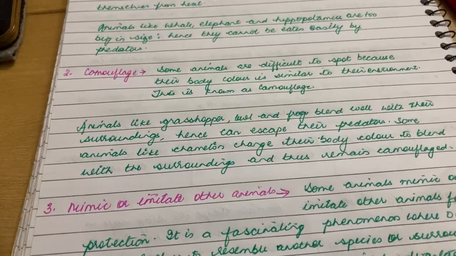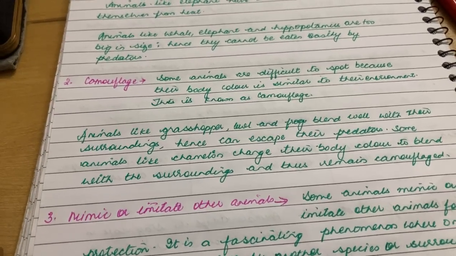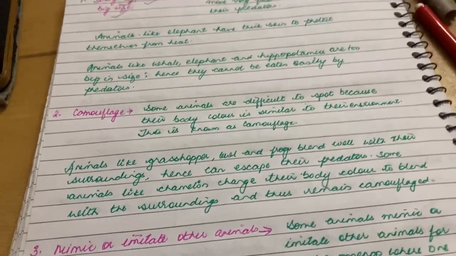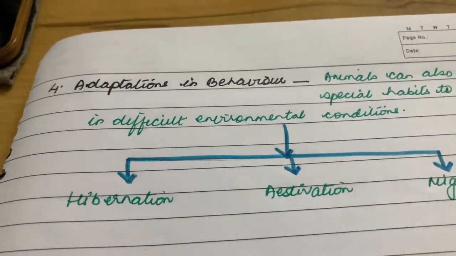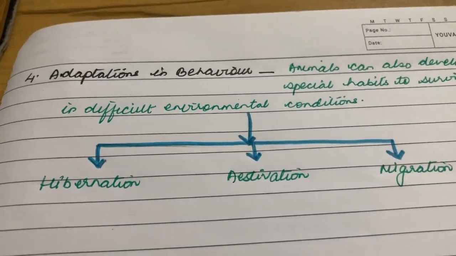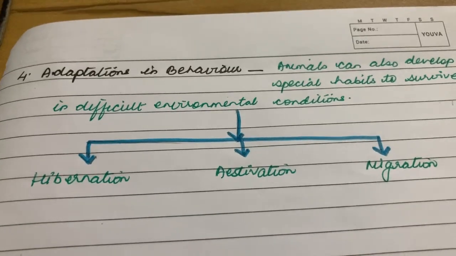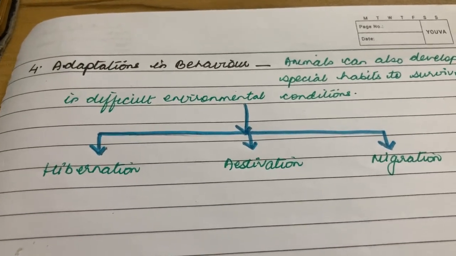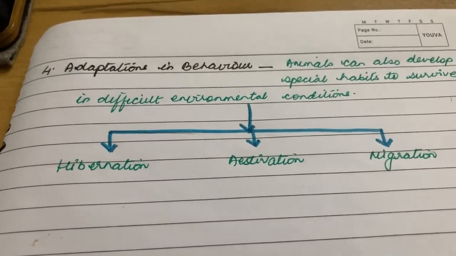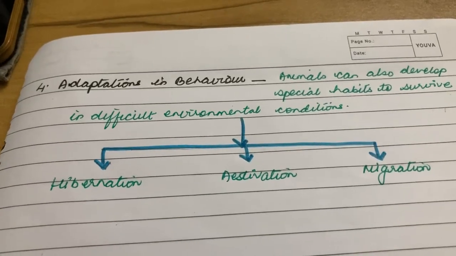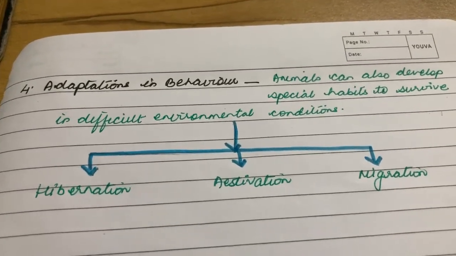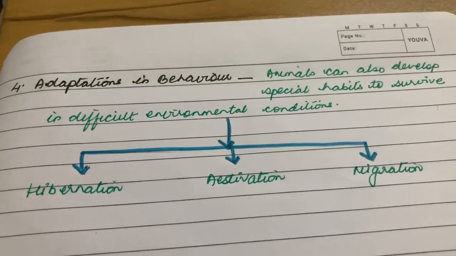Similarly, when there are extreme hot weather conditions, animals again go for a summer sleep. They reduce their activities during that period of time to protect themselves from harsh weather conditions.